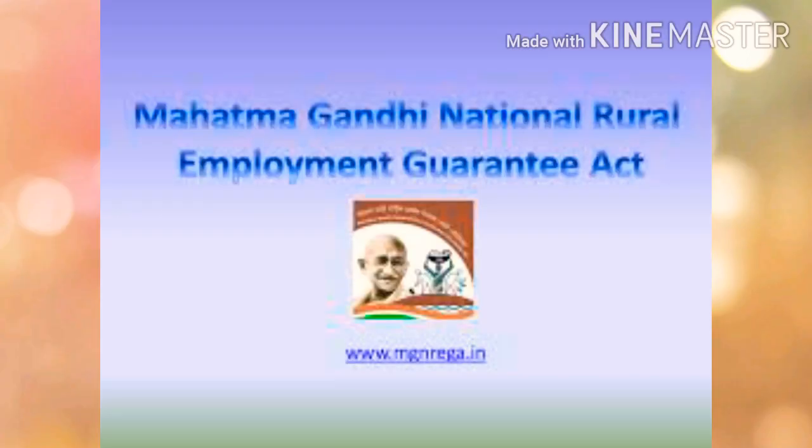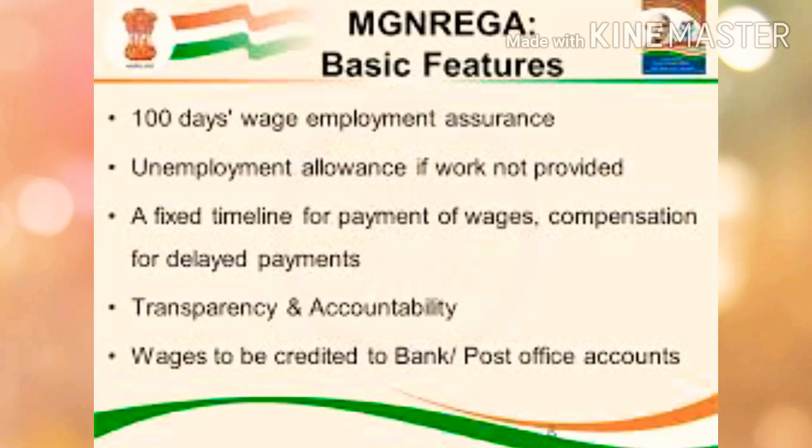MGNREGA 2005 is an Indian labor law and social security measure that aims to guarantee the right to work. This act was passed in 2005 by then Prime Minister Dr. Manmohan Singh. Under MGNREGA 2005, the government adopted many new provisions to give more importance to unemployed people in rural and urban areas.